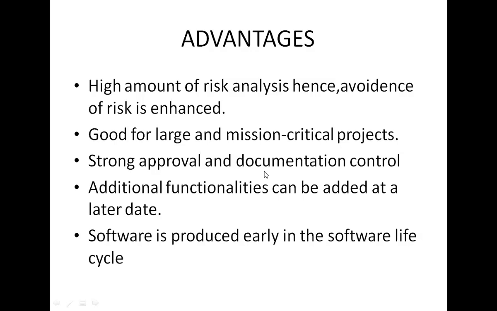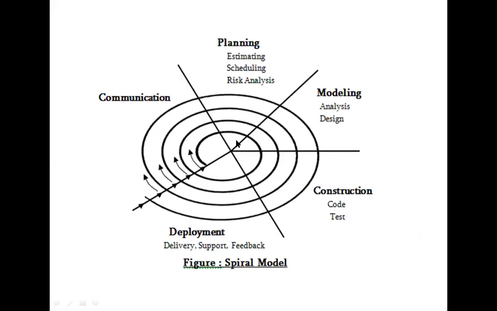I already told you incremental release is there. Every time one spiral phase or one task is completed, the customer gives feedback to us, then we modify and again send it to the customer. So that we call additional functionalities can be added at a later date.